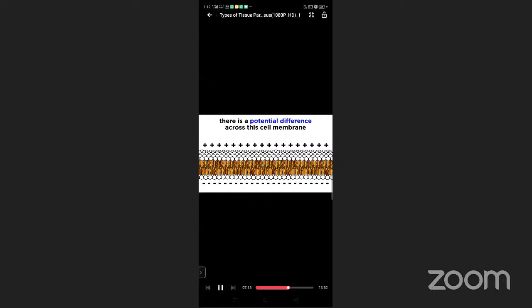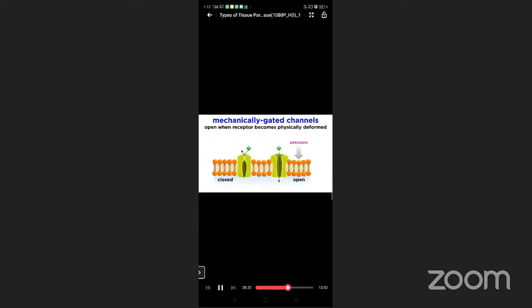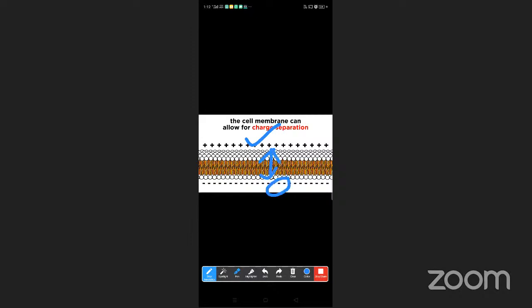So here you can see outside positive ions, and inside negative. Here plasma membrane means axolemma, which we had discussed.